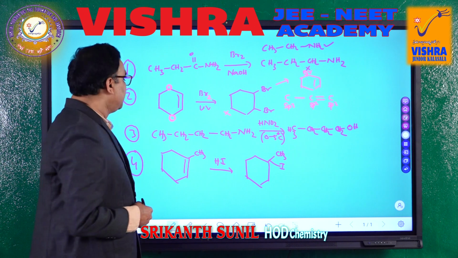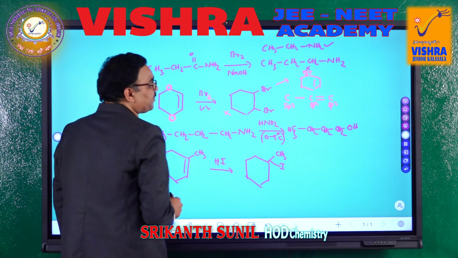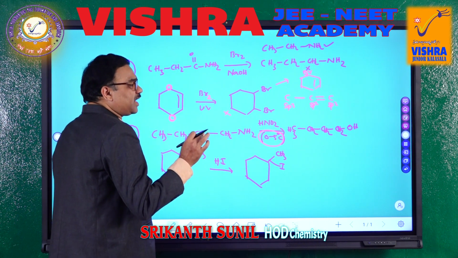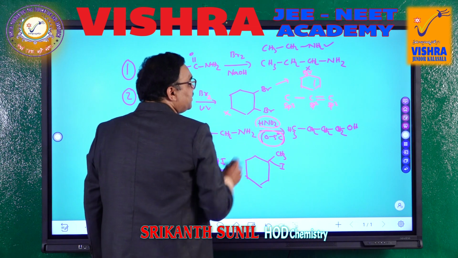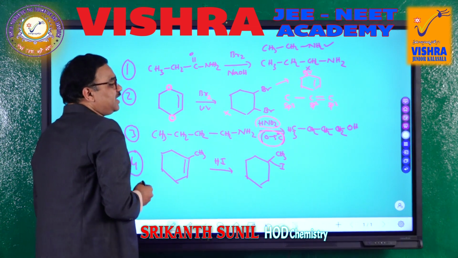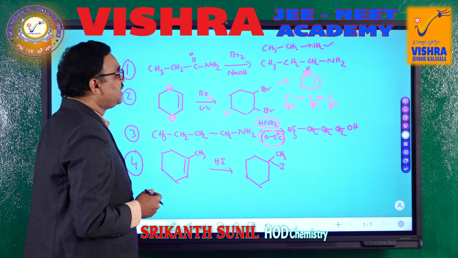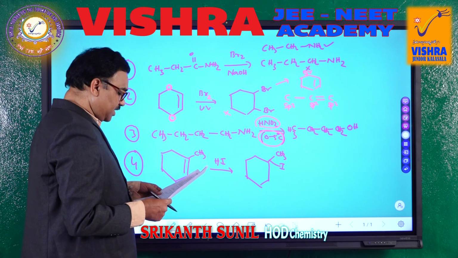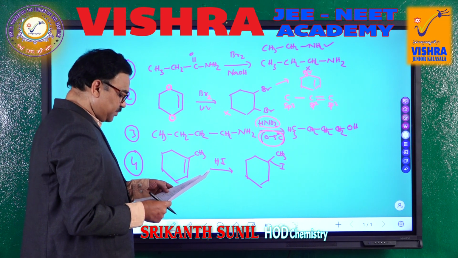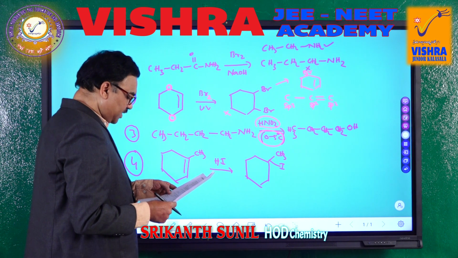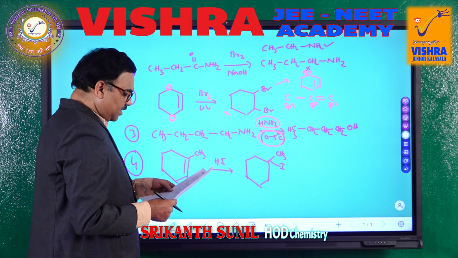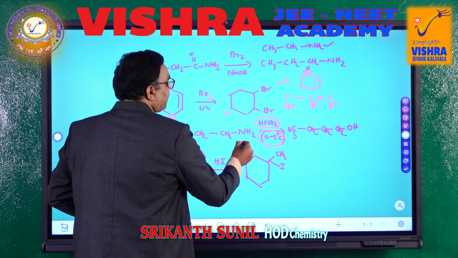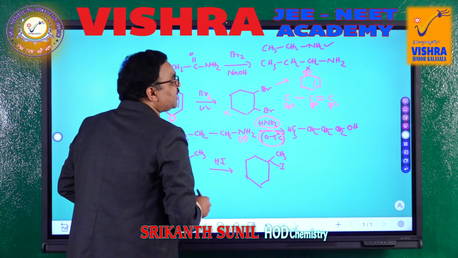Let us go to the third one. Here, all of you see, this is an amine, and 0 to 5 degrees ice cold conditions, nitrous acid, means this is diazotization. So, in diazotization, what are we going to get? We are expecting a diazonium salt. But we are not getting a diazonium salt here. This is a 1 degree amine, and we are not going to get this compound.